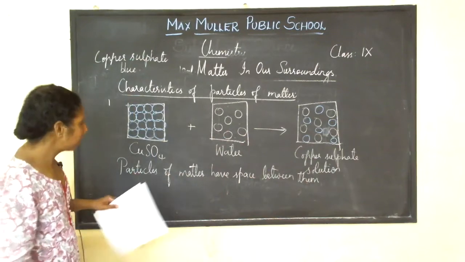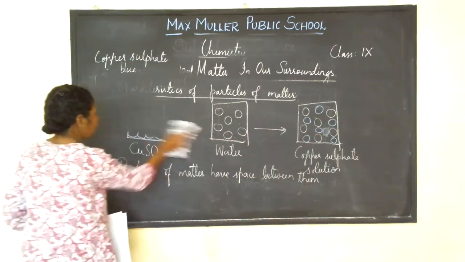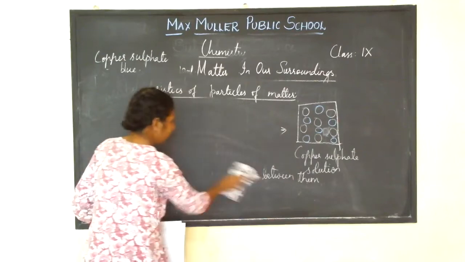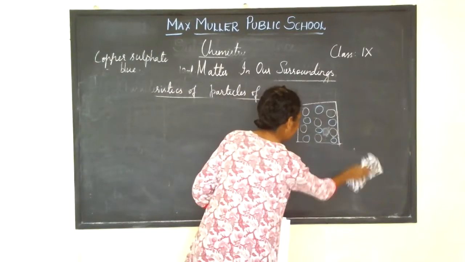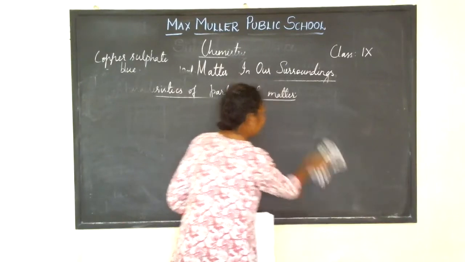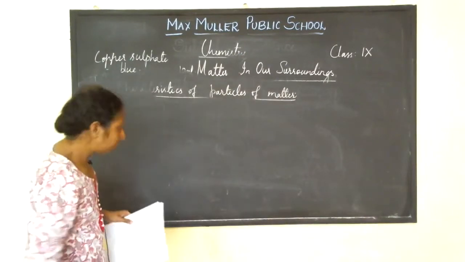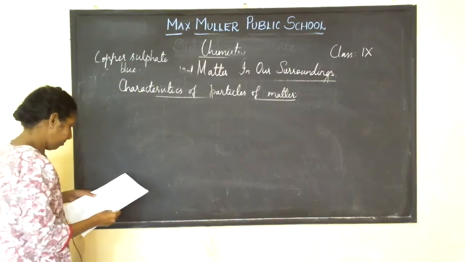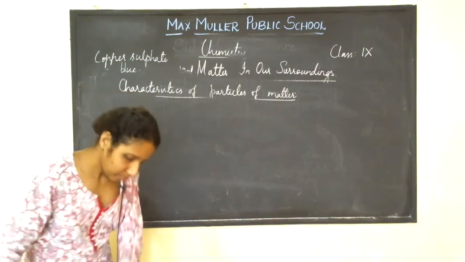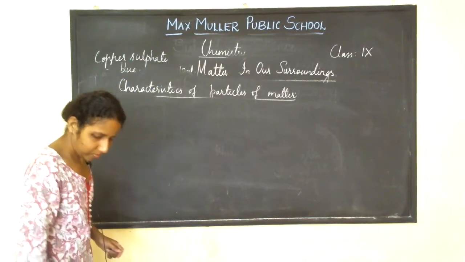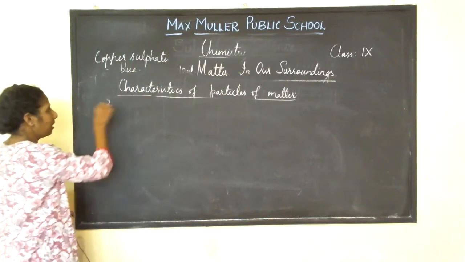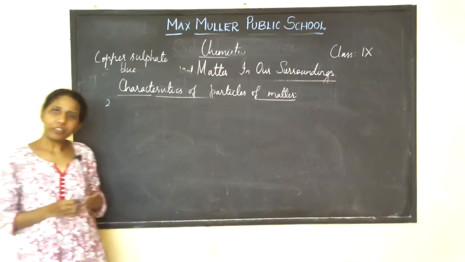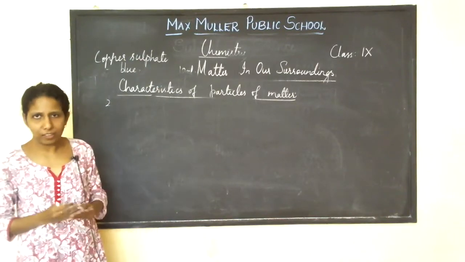Now, second characteristic. Before that, this part is very important, listen to this carefully.